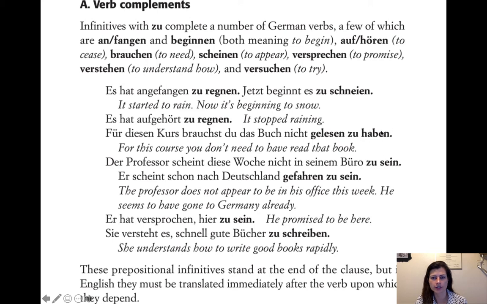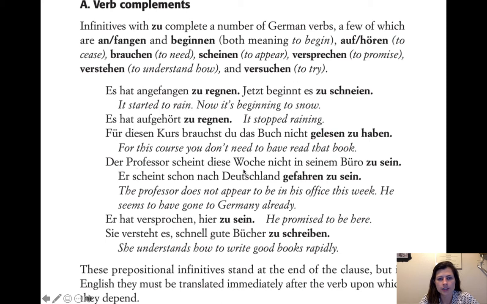And usually you conjugate haben. But since we're just in an infinitive phrase, we're not going to conjugate it, but we're still using those components that you would make the perfect with. So it's still in the past tense in a certain sense. For this course, you don't need to have read. So gelesen zu haben, to have read that book.